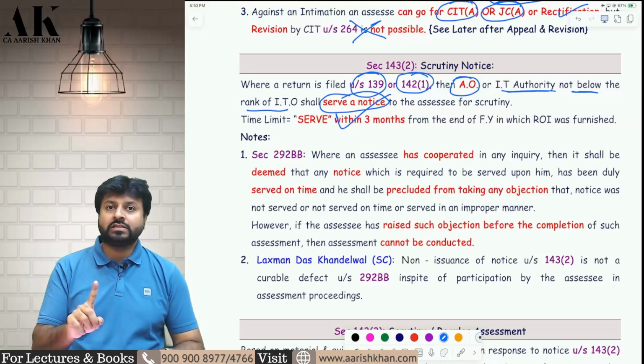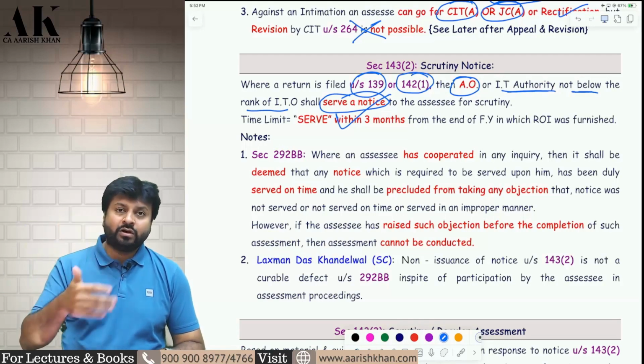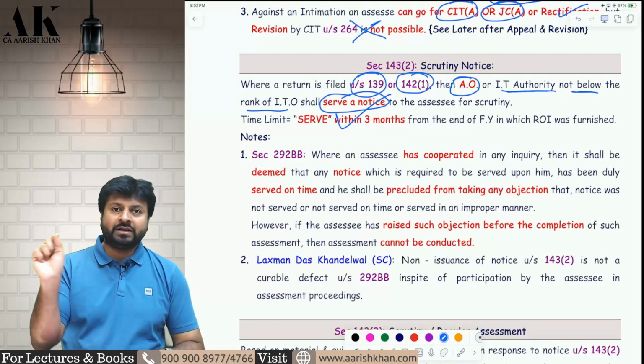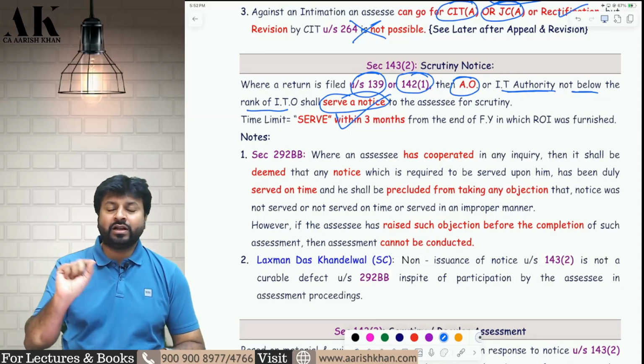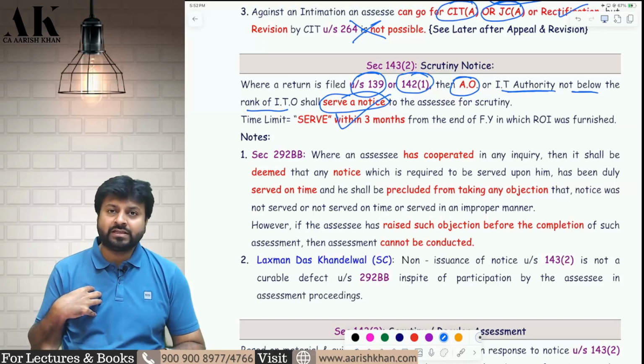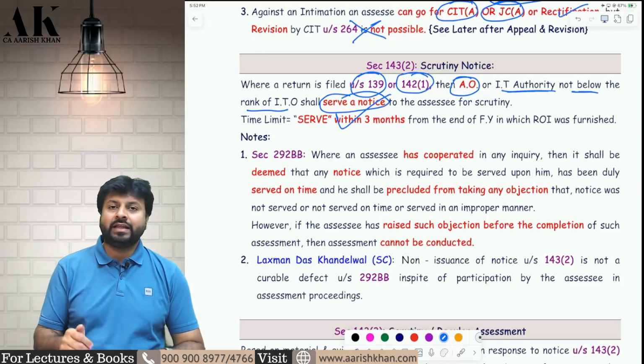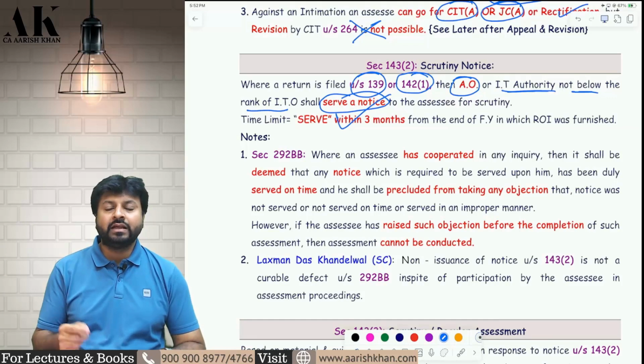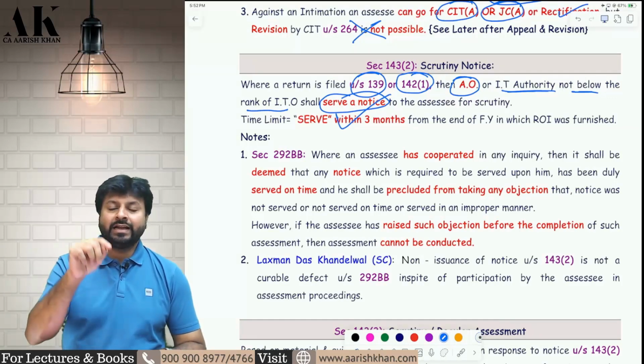Now what are some over smart assessees doing? They know that the notice is late. They know that the notice is improper. Still they are complying. Still they are cooperating with the department. And when the AO is passing the final assessment order, if it is in the favor of the assessee, they are silently accepting it, taking away the refund and going away from there.